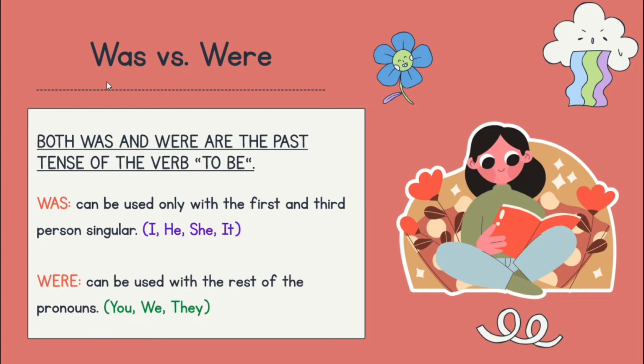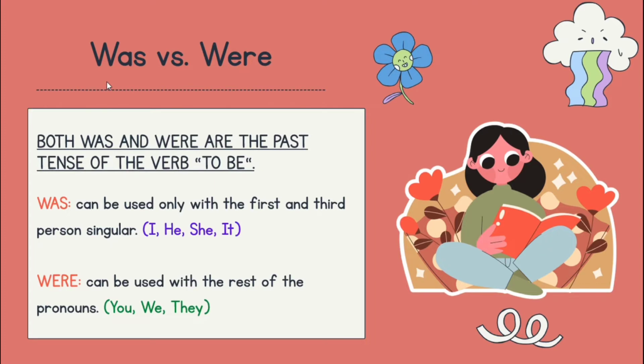Both was and were are the past tense of the verb to be. Do you know what the verb to be is? Examples of the verb to be are is, am, or are. Was is the past tense of is. Was can be used only with the first and third person singular, like I, he, she, it.